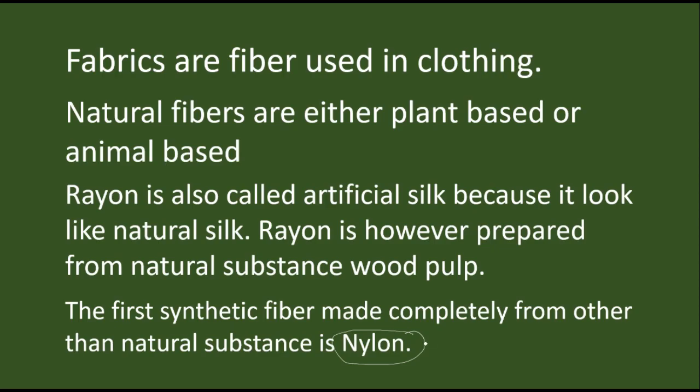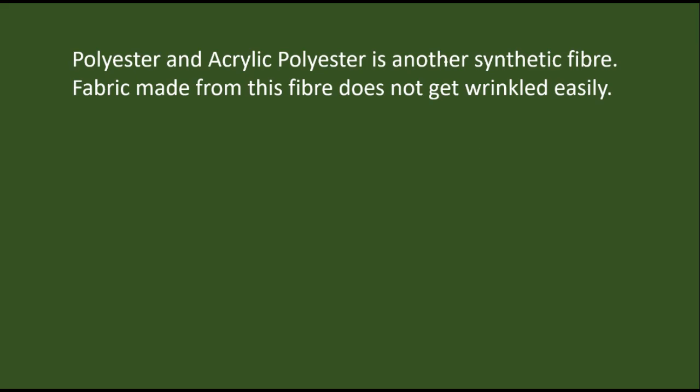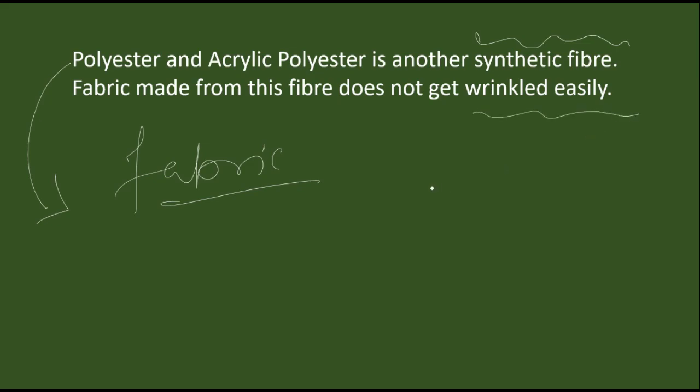Nylon is used in making parachutes and ropes. It's very strong, it is stretchable, it is durable. After that we have learnt about polyester and acrylic. They are also synthetic fibers, and fabric made from this fiber does not get wrinkled easily. One example is terline. Terline cloths don't get wrinkled.